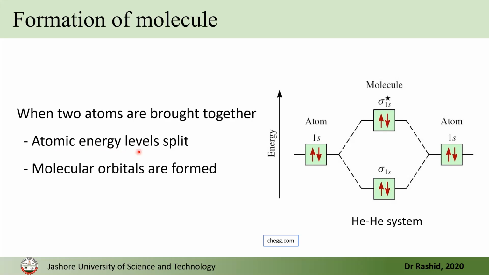Now there is one important thing from these two. We learn that atomic energy levels split when we bring the atoms together and they form the molecular energy level. So this is the molecular energy level and this is atomic energy level. Since in hydrogen, molecular energy level has lower energy than the hydrogen atom's energy, they tend to form the molecule. But in helium, the anti-bonding state has higher energy than the atom. Therefore, they don't tend to form molecule. The helium stays as atom.